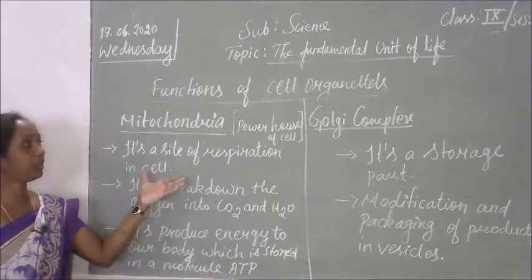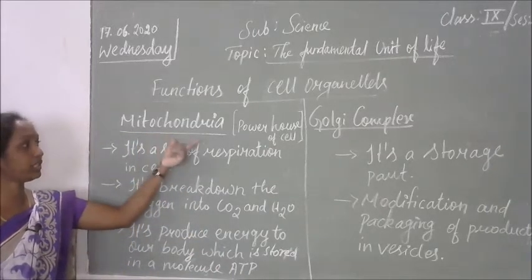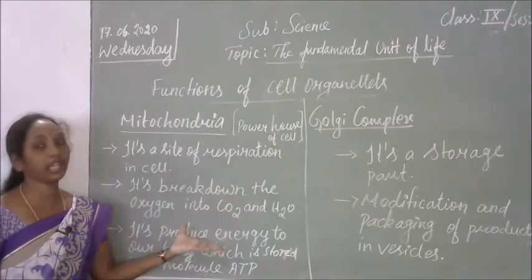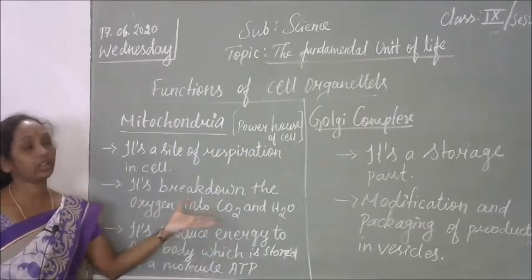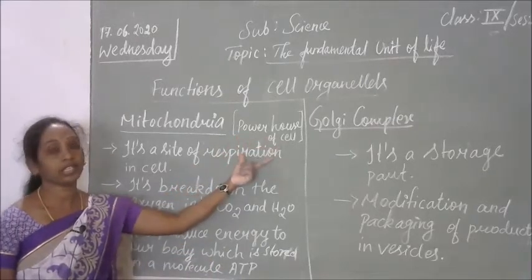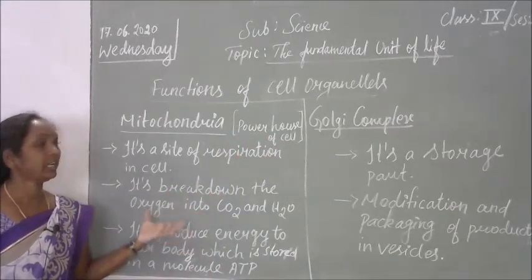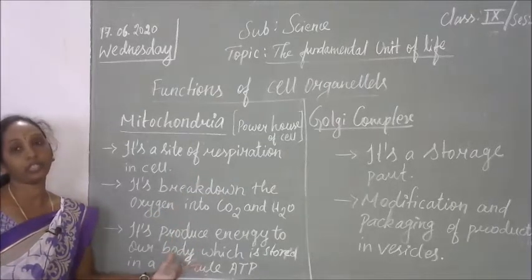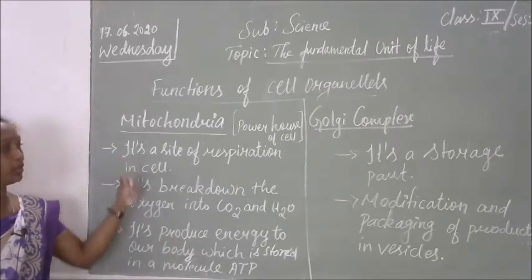So a very important cell organelle is the mitochondria. That's why it is called the powerhouse of the cell, because it produces energy for the other cell organelles and the body also. Its main function is respiration, and it will produce the energy for the cell organelles. That is the mitochondria function.